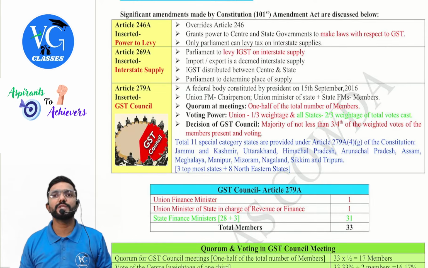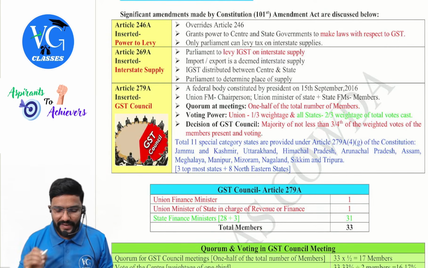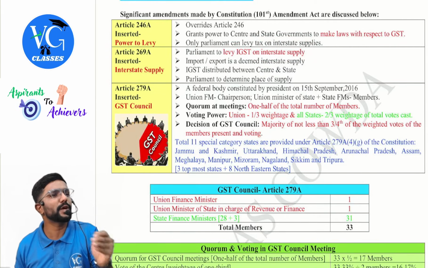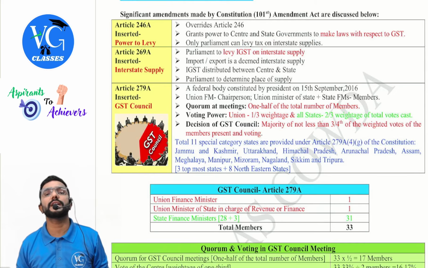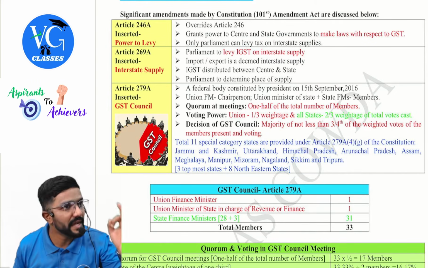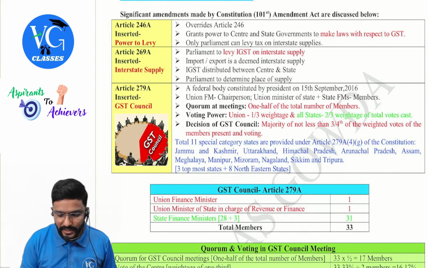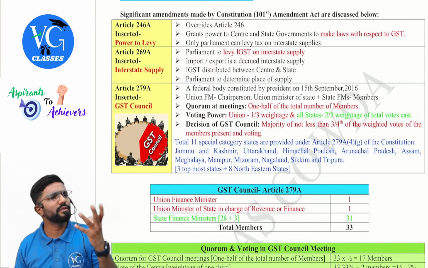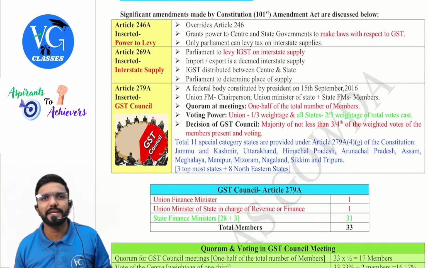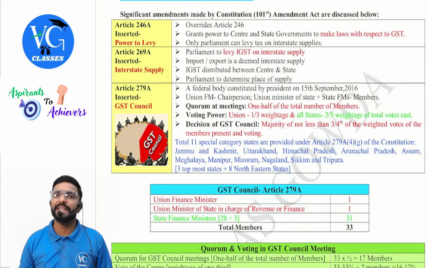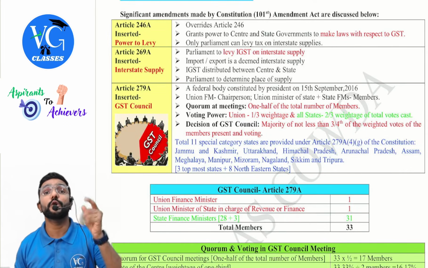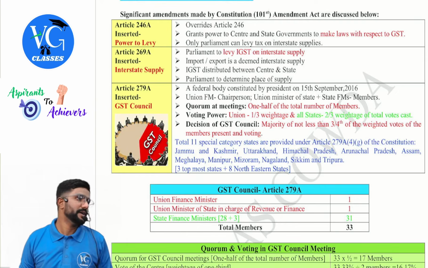Next, coming to Article 269A, Parliament to levy IGST on interstate supply. Who has the power to levy taxes if the supply is outside the state? Central government. What do they levy? IGST. Import and export is also considered to be interstate supply. And IGST, sir, you told it will be levied by the central government. Only they will enjoy the tax? No. Whatever IGST is levied and collected by the central government on interstate supply will be half retained by them. Another half they will give to the destination state.